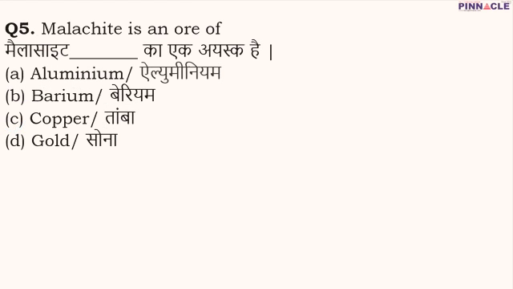Moving on to our next question. It is again related to ore. Malachite is an ore of which of the following elements? Malachite is an ore of copper. So C is going to be the correct option. And some other ores of copper are cuprite, copper glance, copper pyrite and many more.